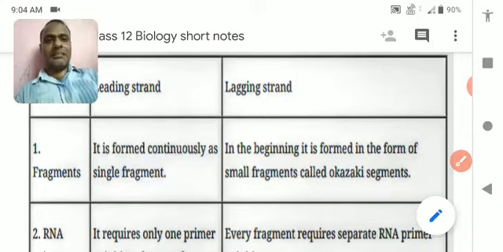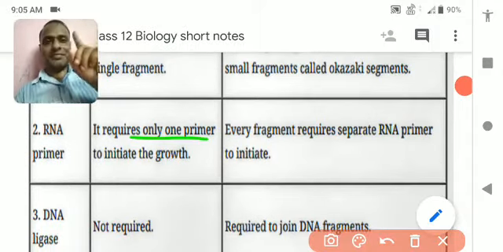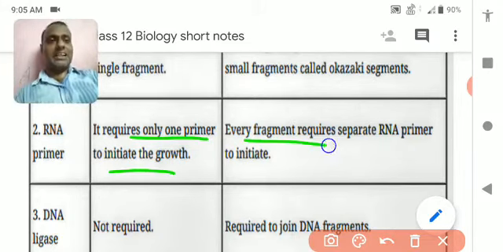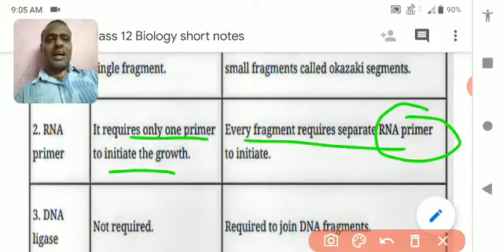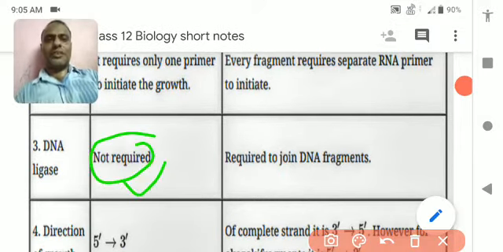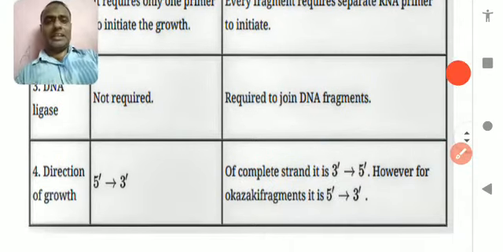Second, RNA primer: the leading strand requires only one primer, obviously, because after the formation of one primer, all the DNA forms continuously. But here, several small RNA primers form which help to form the DNA segments. Understood? Is DNA ligase required over here? No, not required. Is it required over here? Obviously, because there are very small pieces of DNA, so they need to be joined.